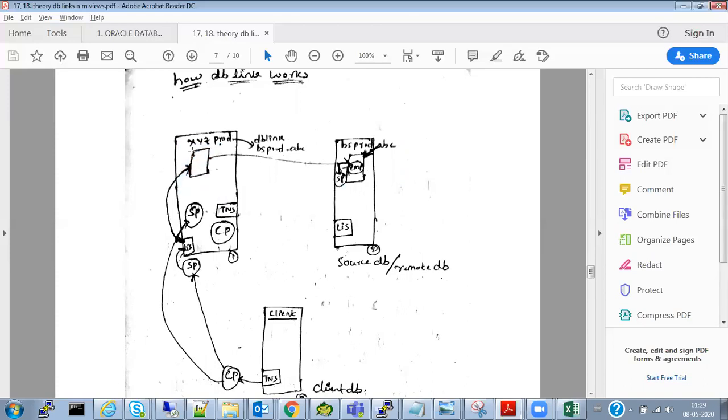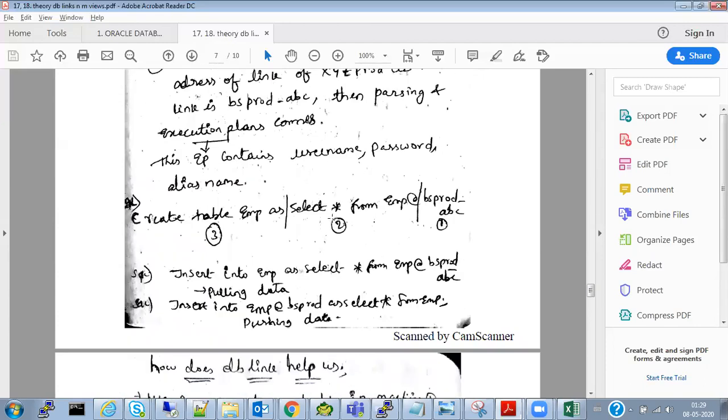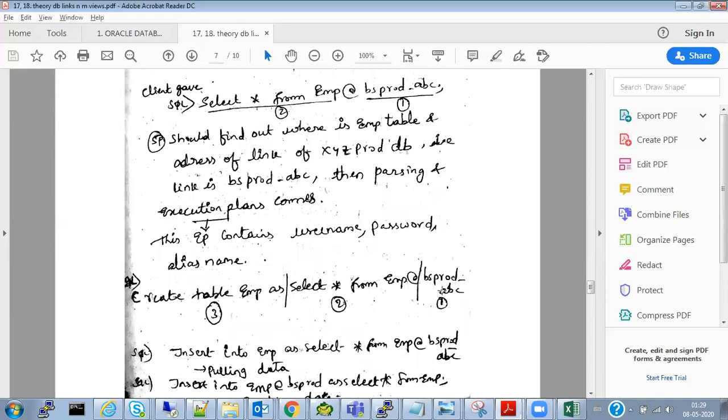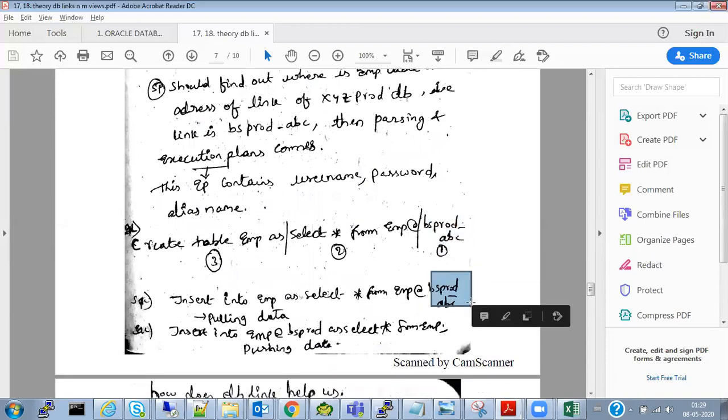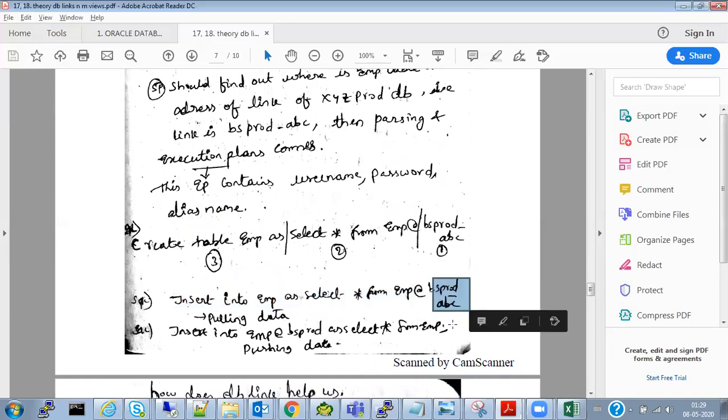If you have to push, for example, there is an EMP table here, and you have to push the data here. How do you push the data? Simple. Earlier, in the first statement, you were giving the link at the last: insert into EMP as select star from EMP @this link.